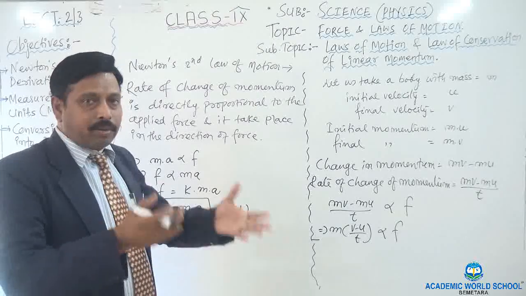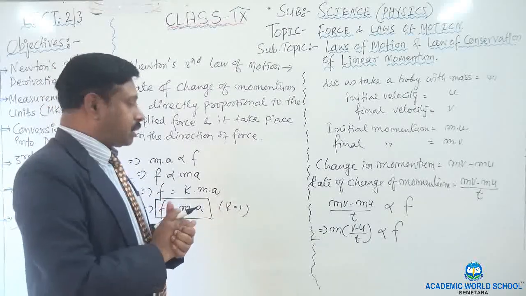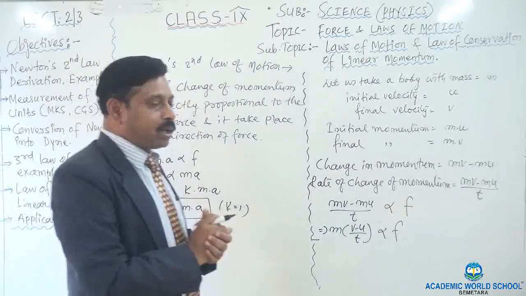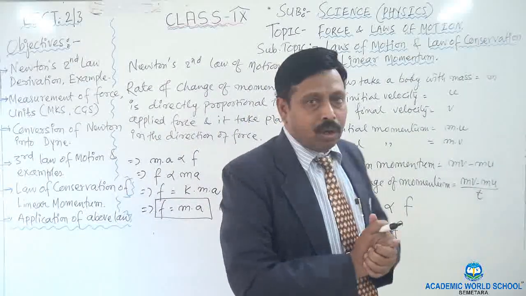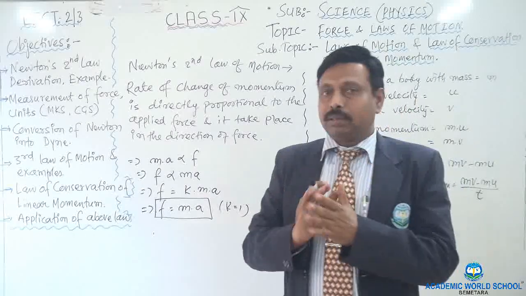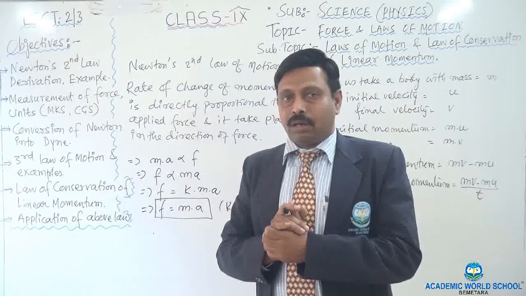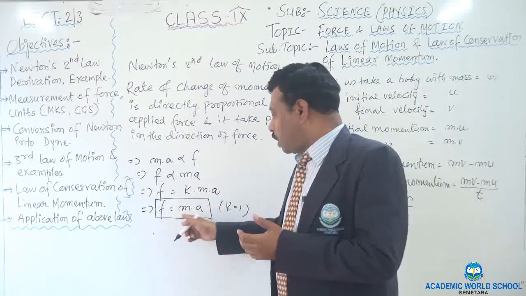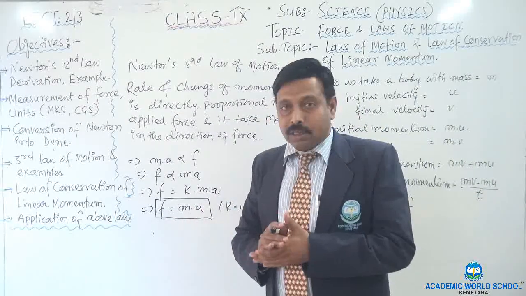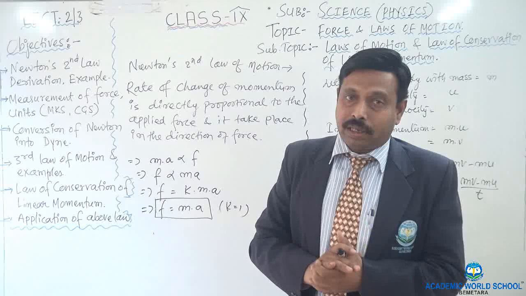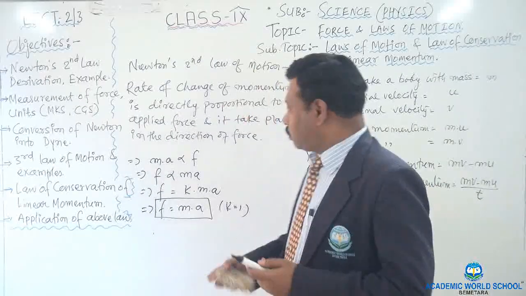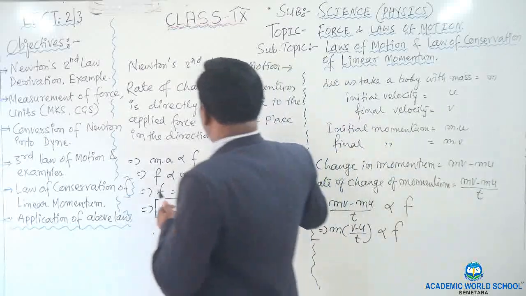Now I will explain another method. Here you only remember what we are getting from the second law. We are getting the measurement of the force. So what is the measurement of the force? Force is equal to mass into acceleration. It means force is the product of mass and acceleration. Okay? So now we will do the second method of the derivation. Let me do it here.